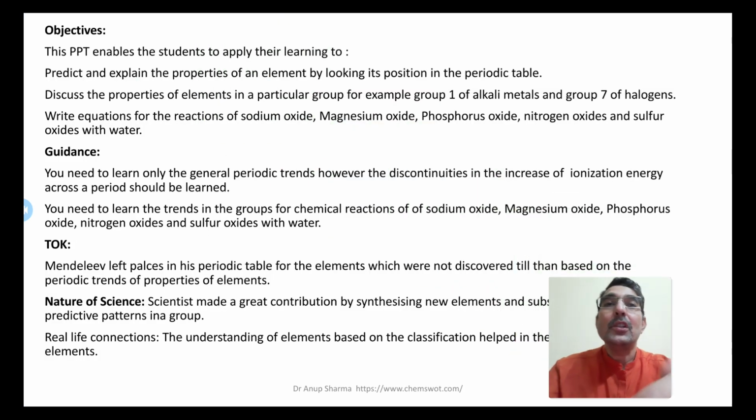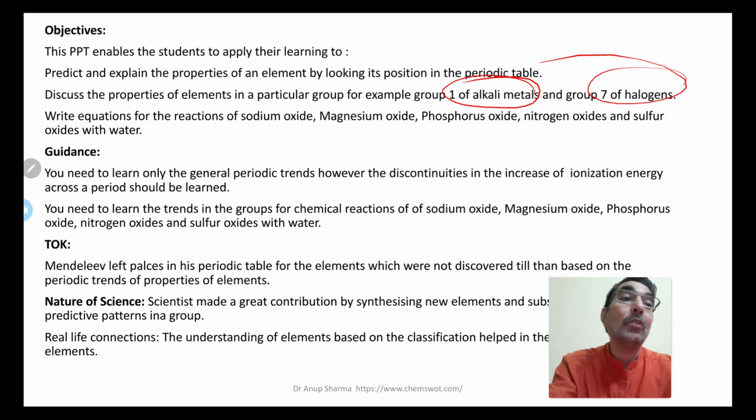The objectives of this subtopic are to predict and explain the properties of an element by looking at its position in the periodic table. So where the element is, based on that, predicting the properties and explaining that. Discuss the properties of elements in a particular group, for example, group 1 of alkali metals and group 7 of halogens, or we can call them group 17.